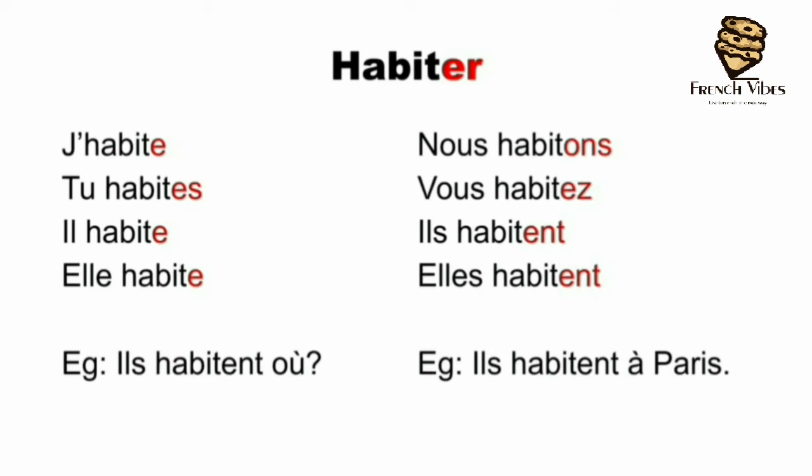Tu habites, you live, you are living, and so on. Now let's see the examples. Ils habitent où? Which means they live where, or where do they live? Now here où means where. Ils habitent où? Where do they live?